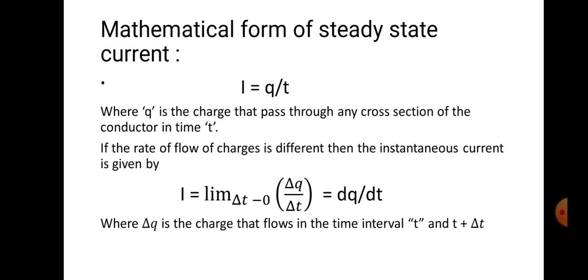When the time interval delta t is very small, that is, it tends to 0, it gives the result dq by dt. By using that relation, we can define the instantaneous current in any given conductor. Delta q is the charge that flows in the time interval between t and t plus dt. Delta q is somewhat larger compared to dq. When delta t tends to 0, delta q becomes dq.